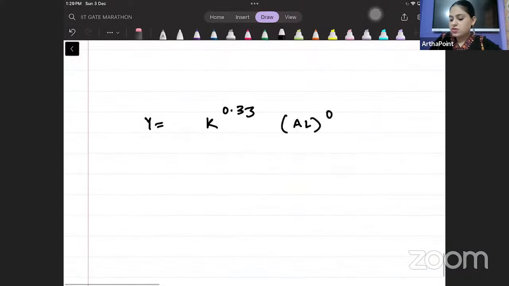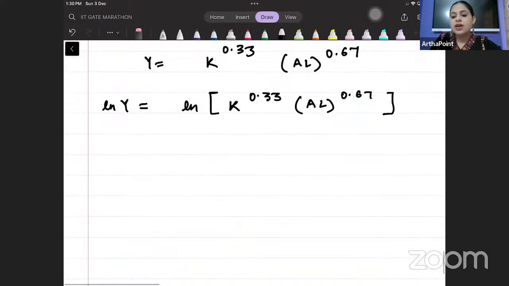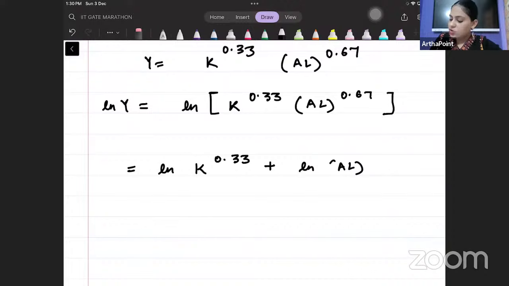AL to the power 0.67. Beta, take log. ln y is equal to ln k to the power 0.33, AL to the power 0.67. Beta, open this up. What is log mn? Log m plus log n. So ln y equals ln k to the power 0.33 plus ln AL to the power 0.67.